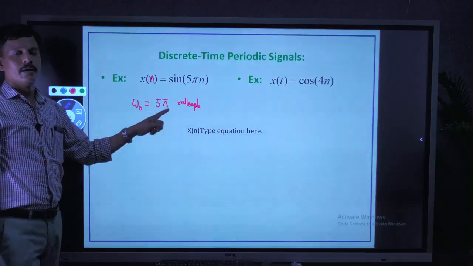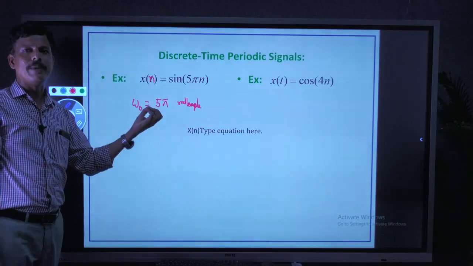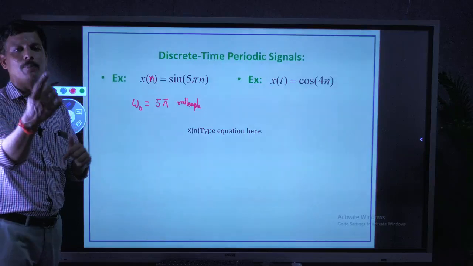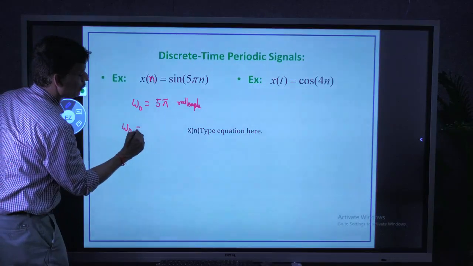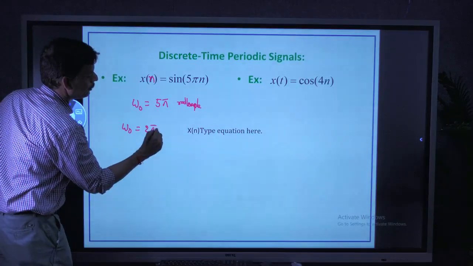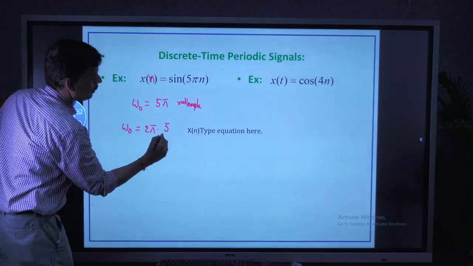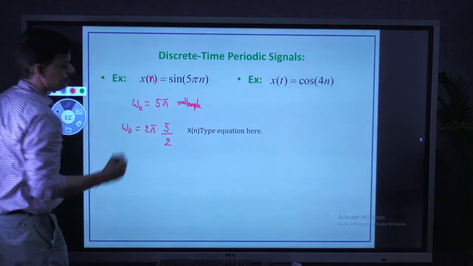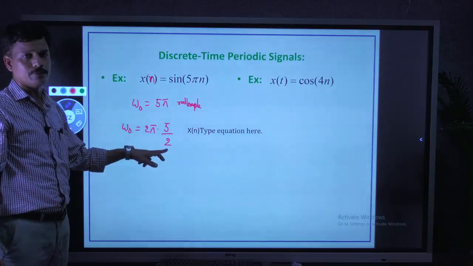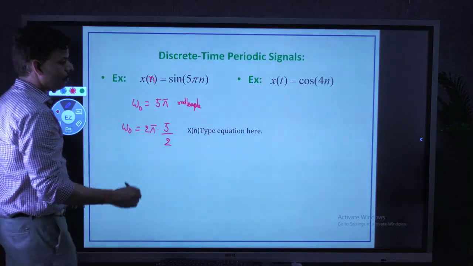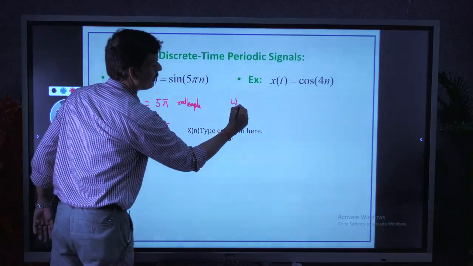Okay, here we should be in a position to write omega naught as rational multiples of 2 pi. Here 5 pi can be written as 2 pi into 5 by 2. What is the form of rational omega naught?